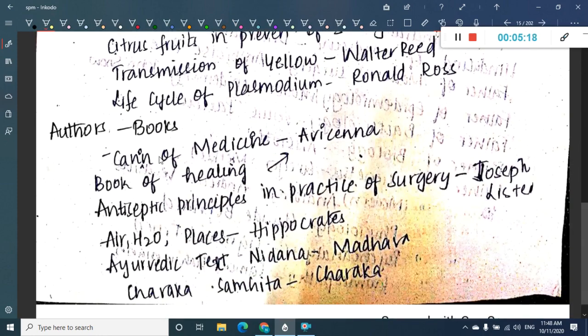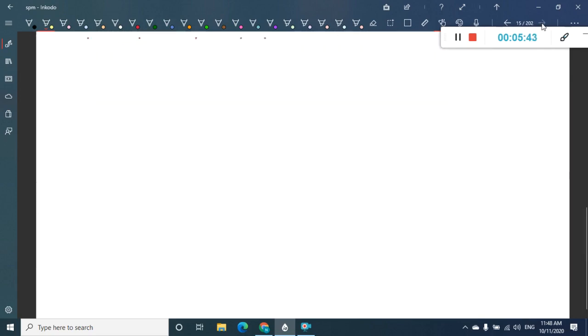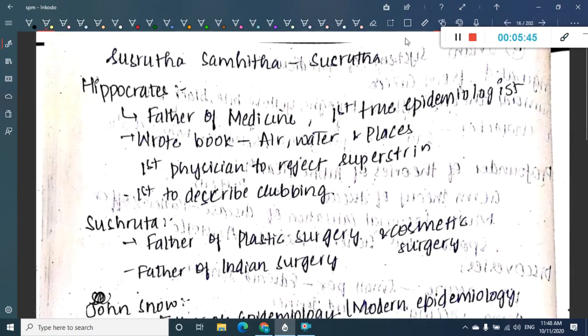Then we have to know about authors and books also. Canon of Medicine is by Avicenna. Book of Healing is by Avicenna. Antiseptic Principles of Surgery is by Joseph Lister. Air, Water and Places is by Hippocrates. The Ayurvedic text Nidana is by Madhava. The Charaka Samhita was written by Charaka. The Susruta Samhita was written by Susruta.